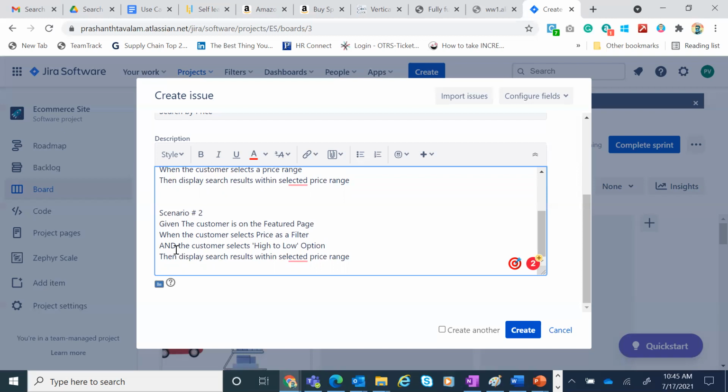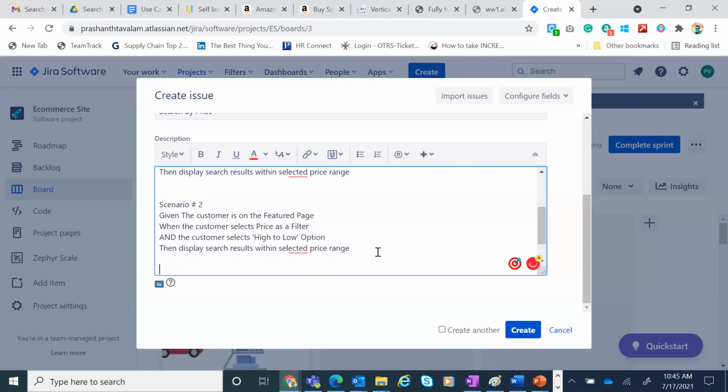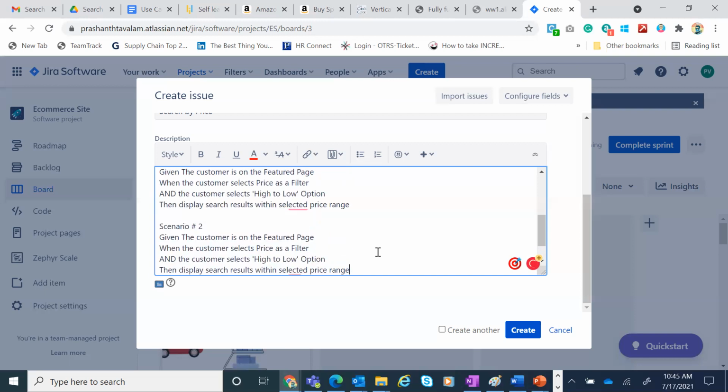Get it? So here, firstly, the customer has to be on the featured page. Click on the filter, select price, and the price selected here is high to low. Okay, low option, then display search results within the selected price range. I have to capture this. If I don't tell the developer about high to low and low to high, it will be very difficult for them to work.